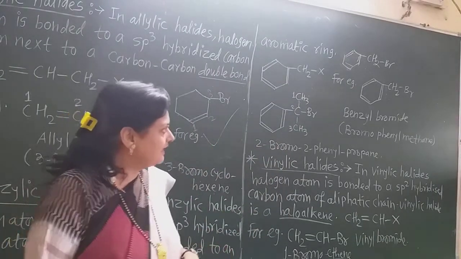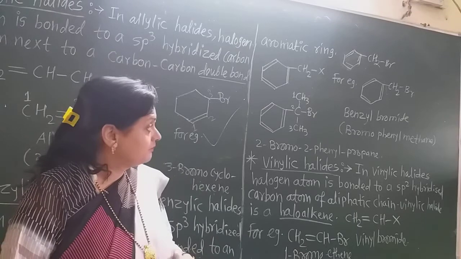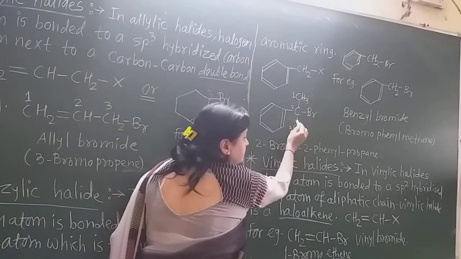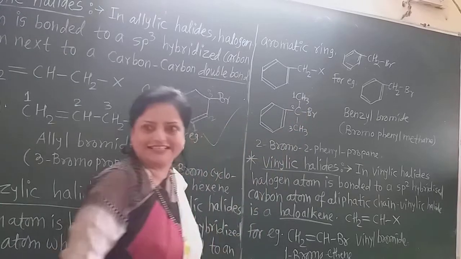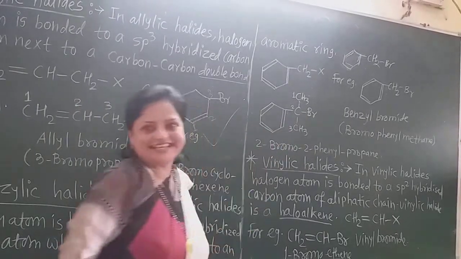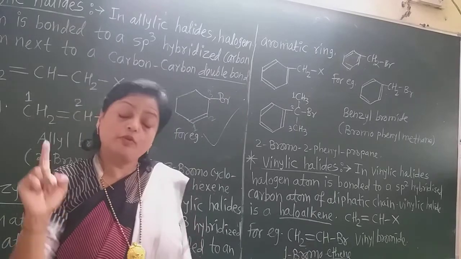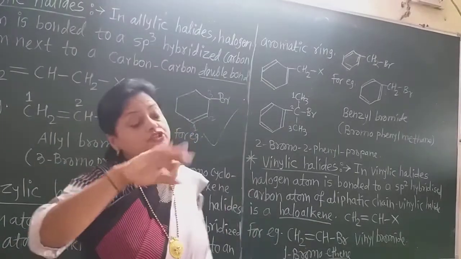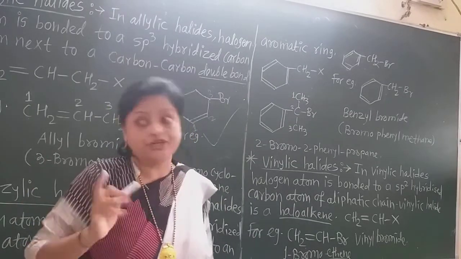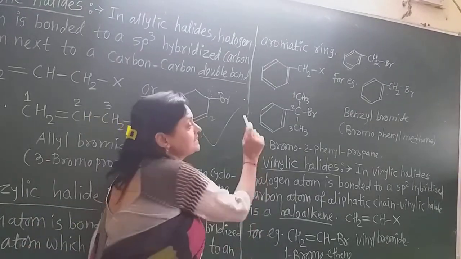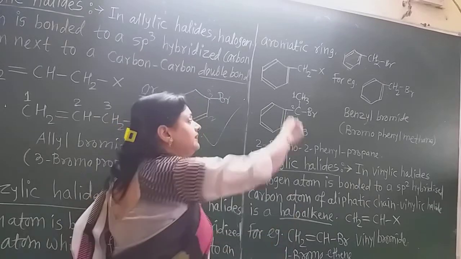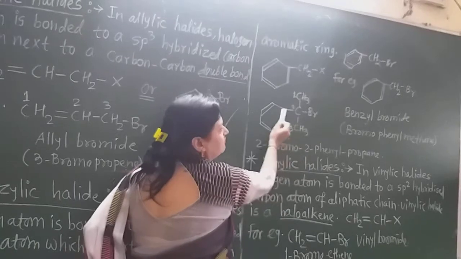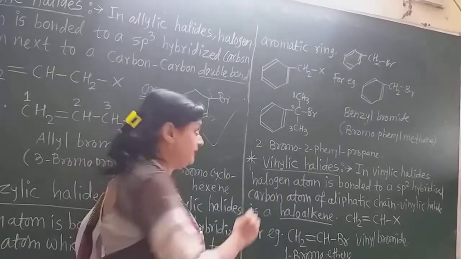You understand that this is the benzylic halide because this carbon is an sp3 hybridized carbon, all single bonds are there, and to it the benzene ring is attached. So it is the benzylic halide. You must remember whether it is a benzylic halide, an allylic halide or an alkyl halide. Now see here, this is the benzylic halide, but to that carbon of the benzylic halide, one is the halogen and one is again the benzene ring, the phenyl ring.